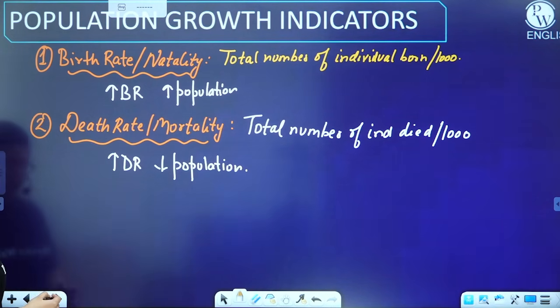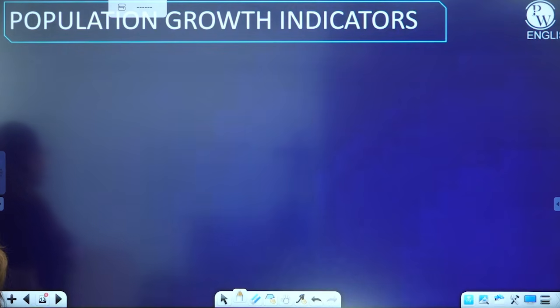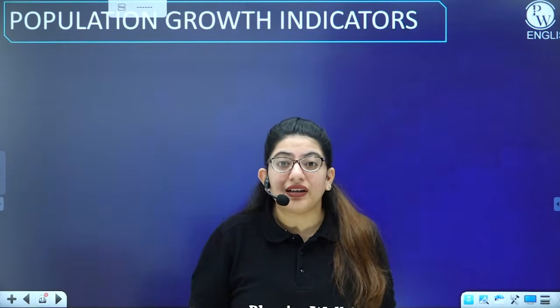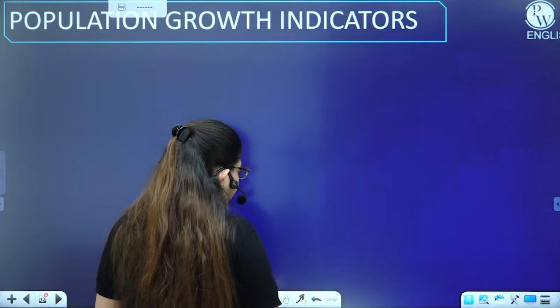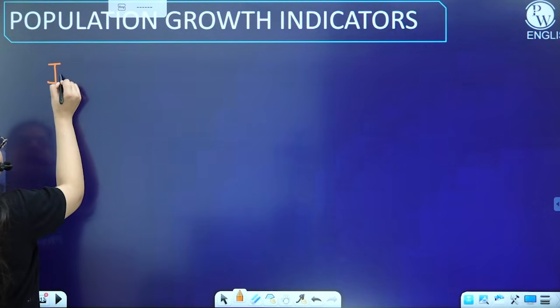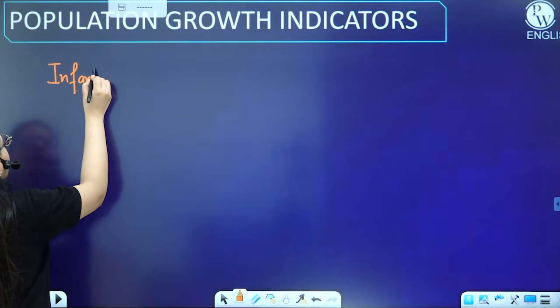Moving further to the other growth indicators, like mortality, there are certain special mortality rates as well. For example, we have the infant mortality rate.